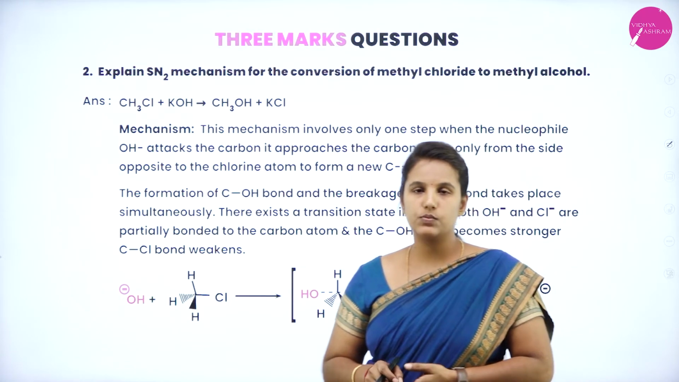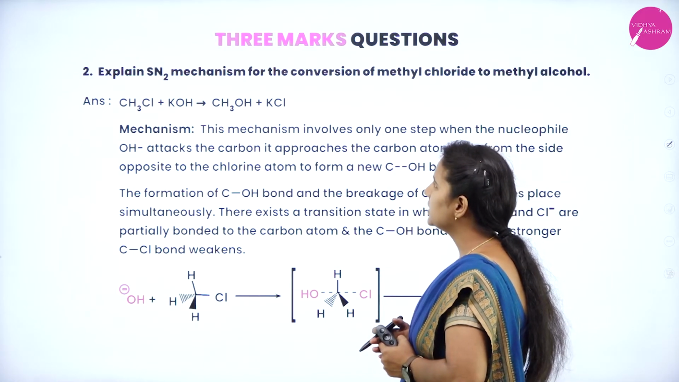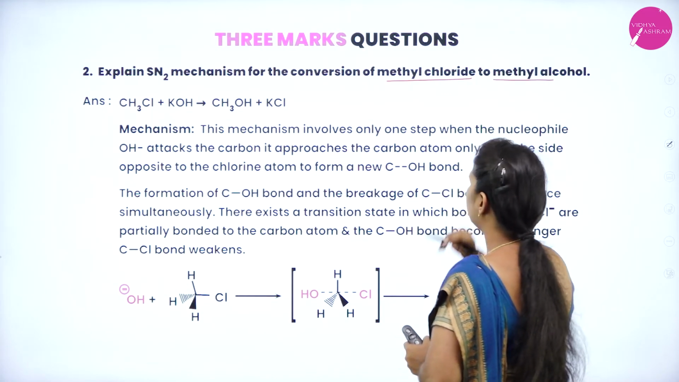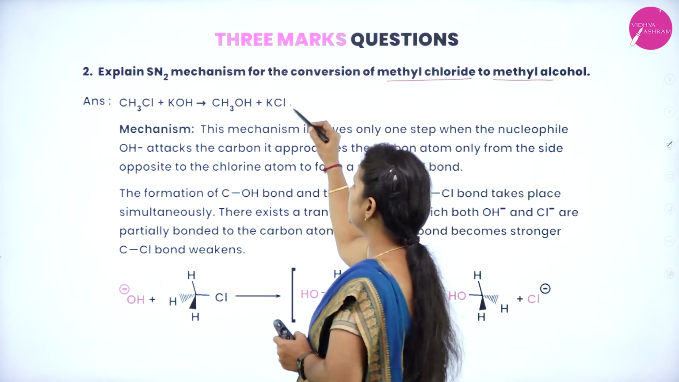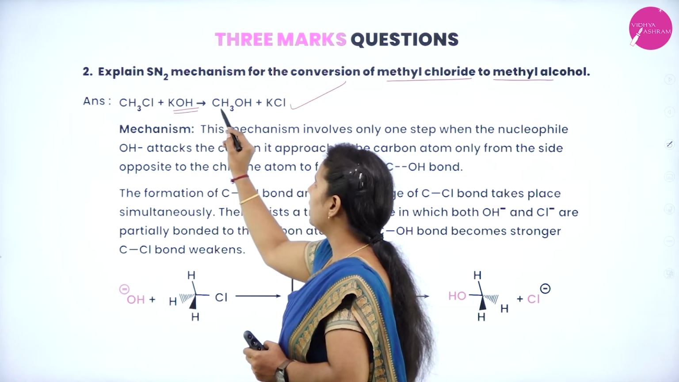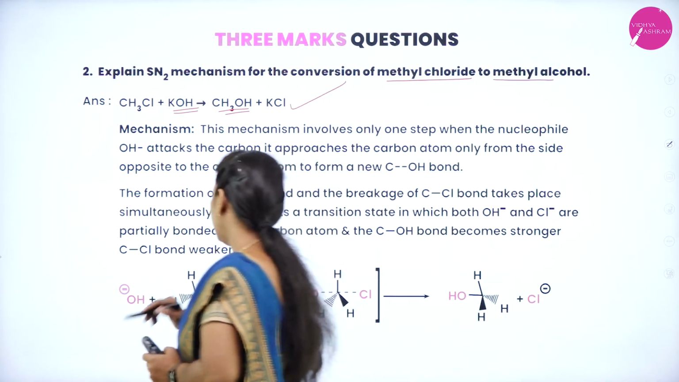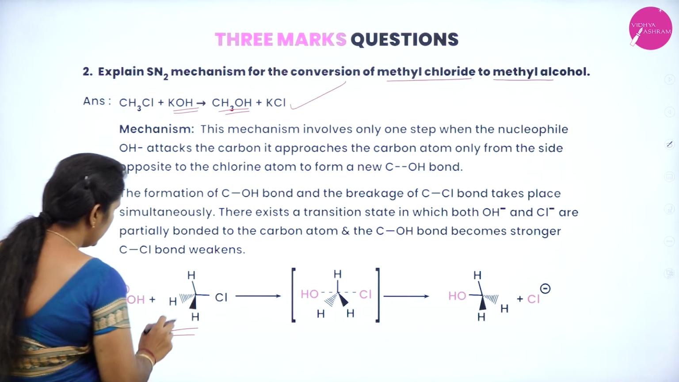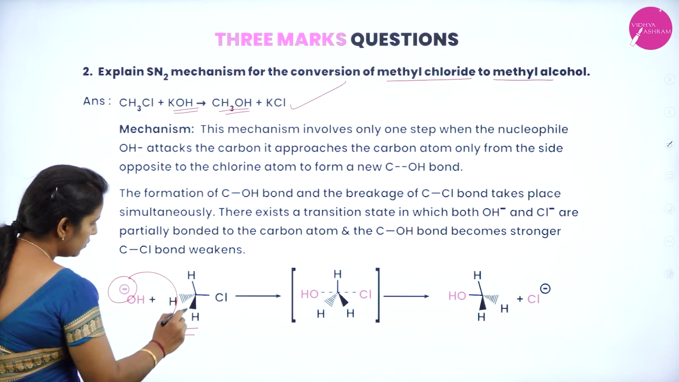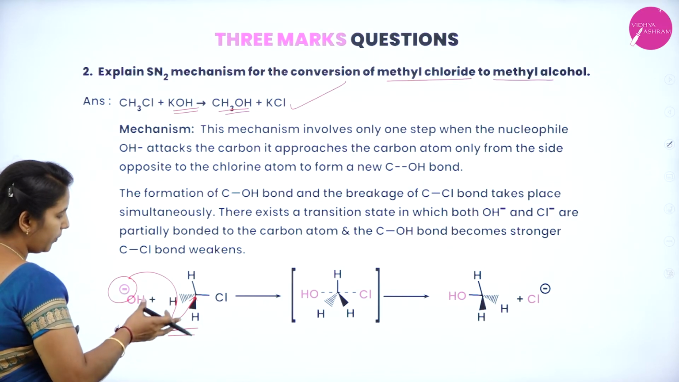Okay, if it is asked for the SN1, similarly for the SN2 also. Explain SN2 mechanism for the conversion of methyl chloride to methyl alcohol. So this is a general reaction, I have put it here. Methyl chloride is allowed to react with KOH to form methyl alcohol with KCl. So what will happen? We know that this is methyl chloride, so it will be attracted towards the nucleophile. Thereby the nucleophile attacks, and it always comes and attacks from the opposite direction.